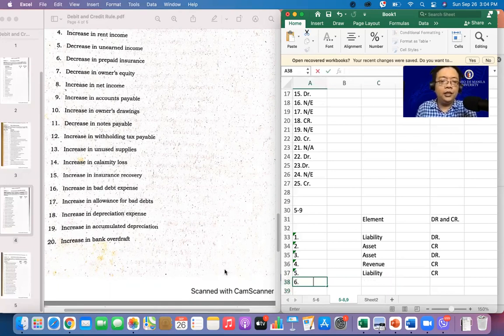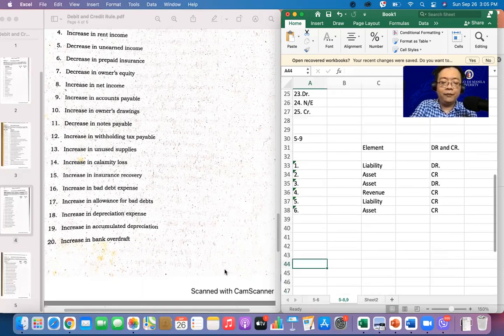Number 6 here is decrease in our prepaid insurance. Alam natin na ang prepaid insurance ay part of our asset. Alright, if we decrease our prepaid insurance, meaning babawas ang ating prepaid insurance, so it is to be credited. Intindihan ha. Number 7.